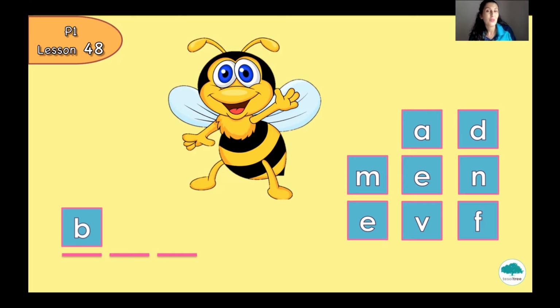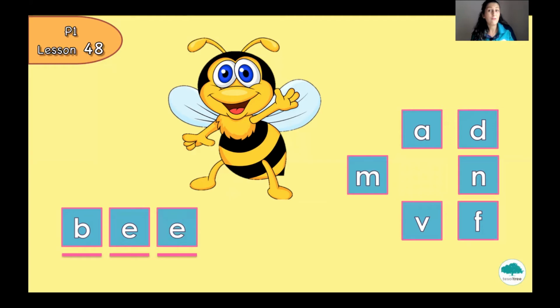And then, do you remember how to spell this word? I will give you a clue. You have to find the same letters for the rest of the word. So the second letter and the last one will be the same. So we have to choose double E. Yes, double E. So very easy to remember. B-E-E. Very good. Okay, let's continue.